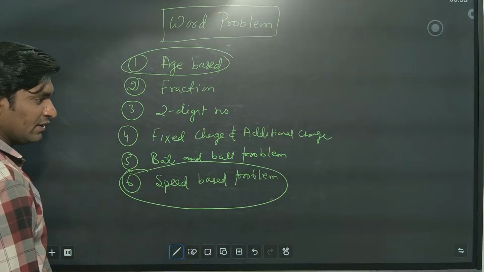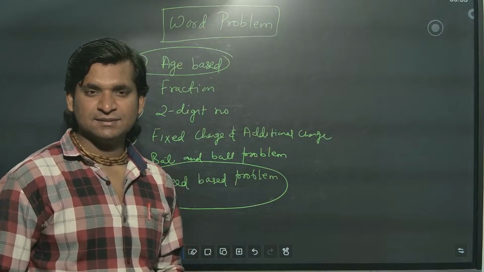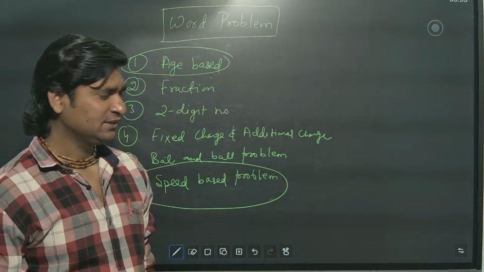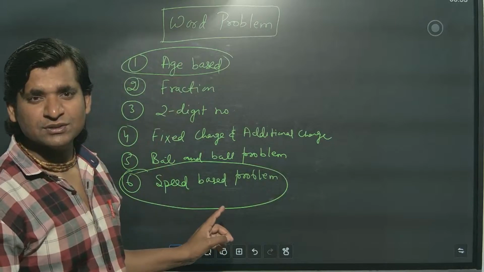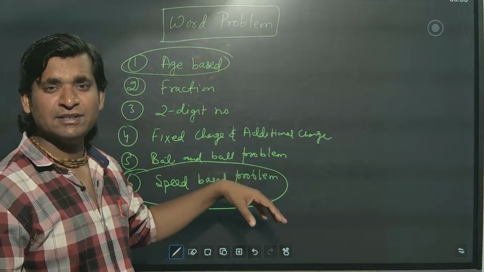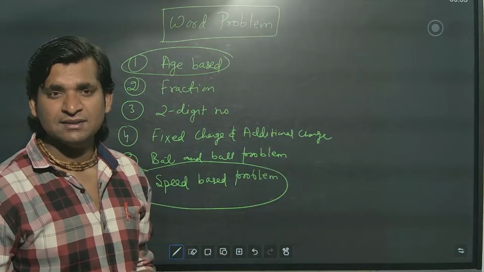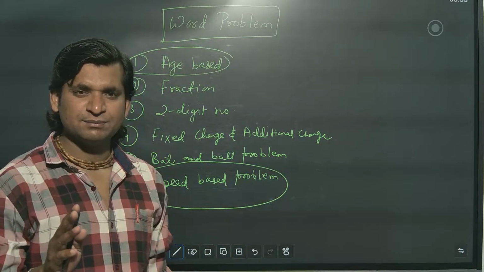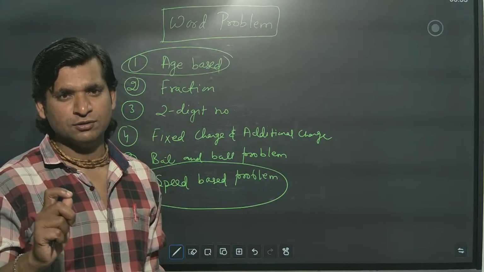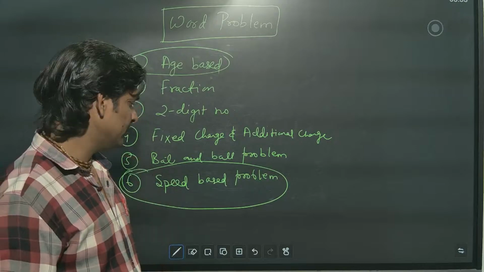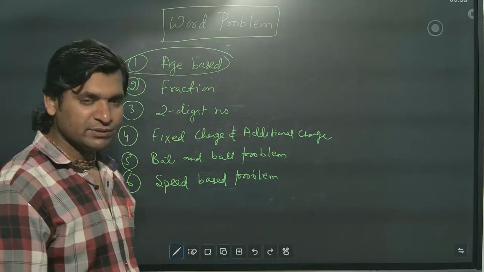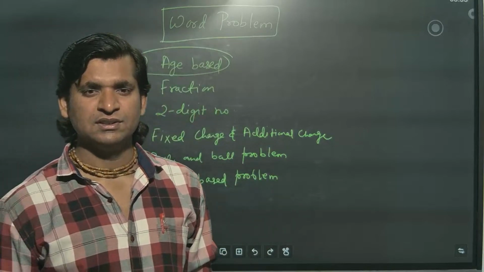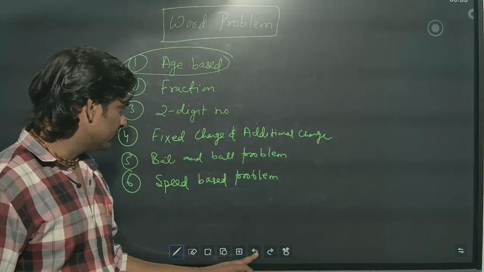Okay. Age based, speed based. Okay. So these, and sum and product, that is another case. But these questions where you'll get confused, you have to apply pair of linear equation or you have to apply quadratic equation. You can use anything. You will get the marks because answer will come same if you follow the procedure properly. Okay. So these are 3 chapters. I explained you the concept, what you have to do. Okay. And how you have to prepare.